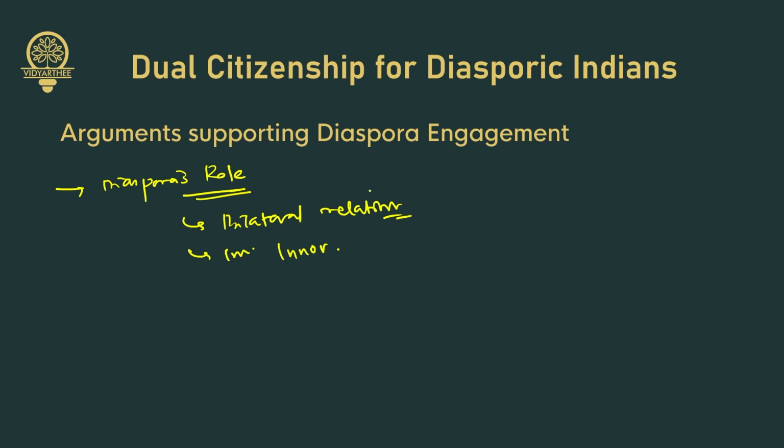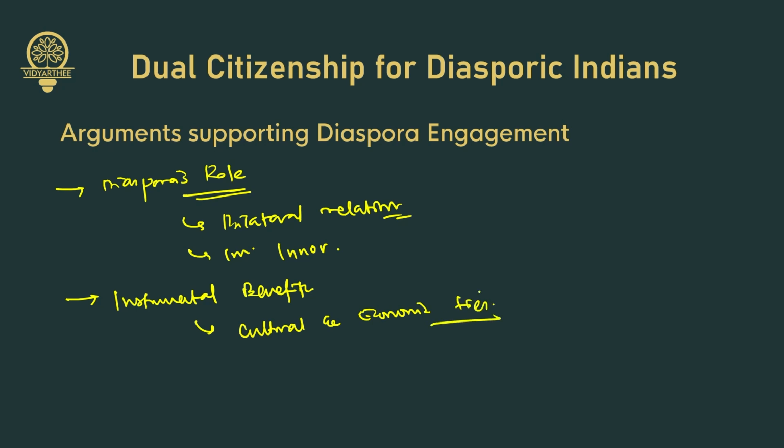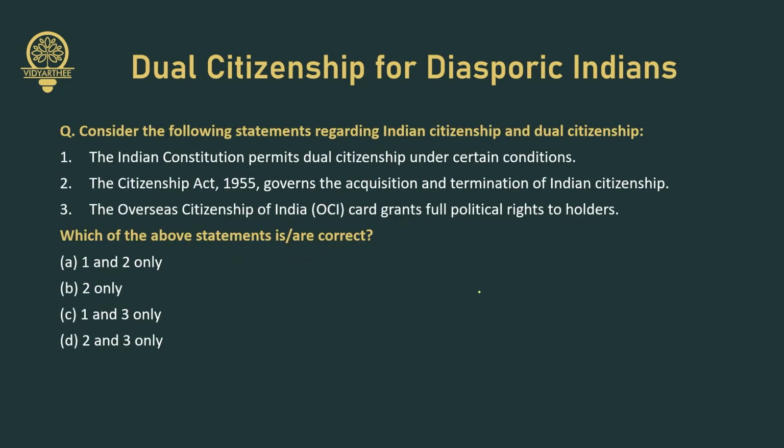For example, Satya Nadella's AI initiatives. Now, next becomes the instrumental benefits. What are the instrumental benefits? Now, the diaspora serves as a bridge for cultural and economic ties without political empowerment. So, here's the question for this topic.